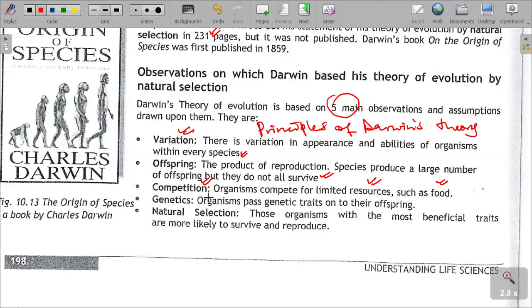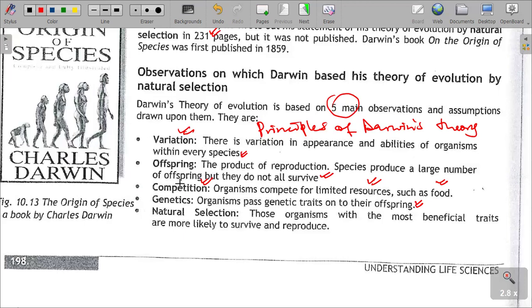Genetics, again: organisms pass genetic traits to their offsprings. As we can refer back from our first topic in life science in grade 12, I'm sure that genetics cannot be underplayed, cannot be nullified, that organisms pass on their genes, they pass on their traits to their young ones, to their offsprings through the genes. So genetics is quite accepted and acknowledged in influencing the appearances of organisms in Darwin's theory.